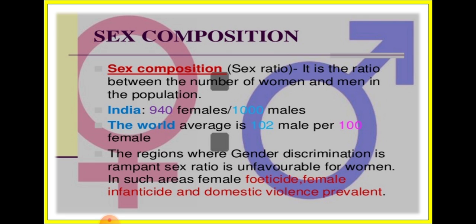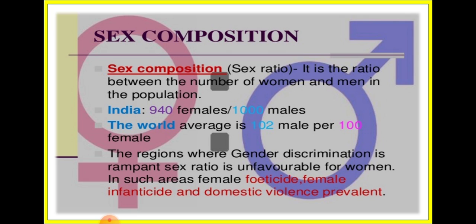What is the meaning of sex composition? Sex ratio. It is the ratio between the number of women and men in a population. In India, since males are more, we calculate how many females there are per 1000 males.